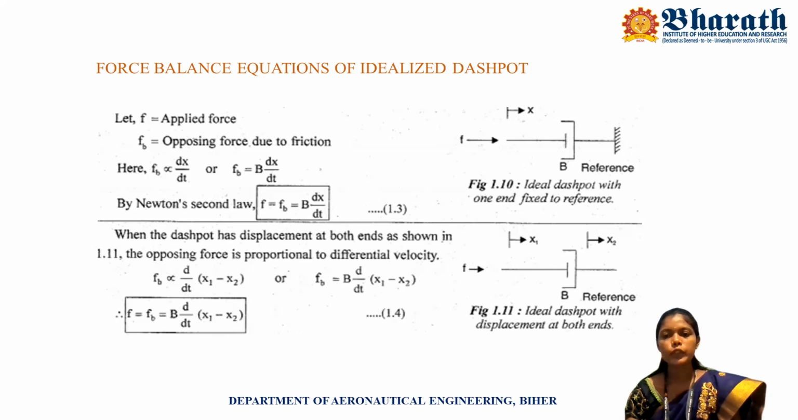Now, considering two displacements, Fb is directly proportional to d/dt of (x1 minus x2), because the displacement x1 is greater than x2. Now eliminating the proportionality, we put a constant, that is b, the dashpot coefficient, times d/dt of (x1 minus x2).